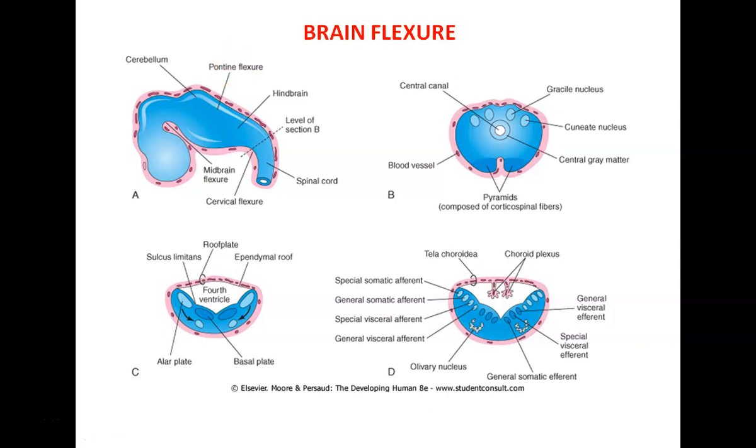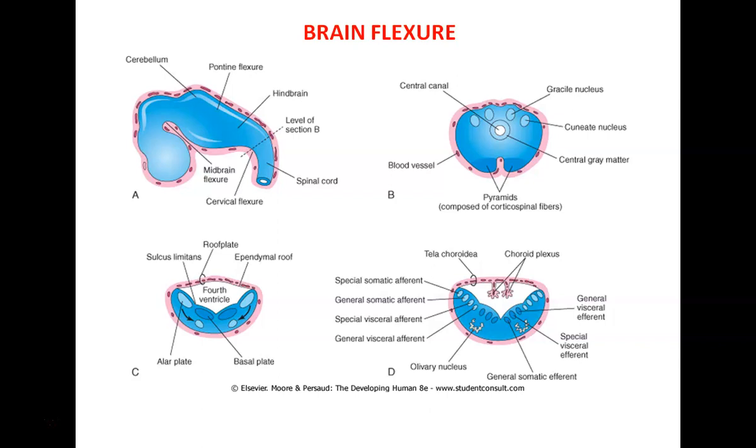Now, this pontine flexure divides the hindbrain into two parts. One, that is the myelencephalon, from where medulla oblongata develops, and the second that we call as the metencephalon, that gives origin to our cerebellum and the pons.